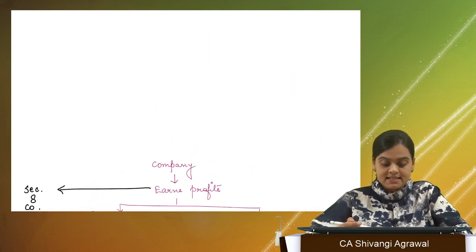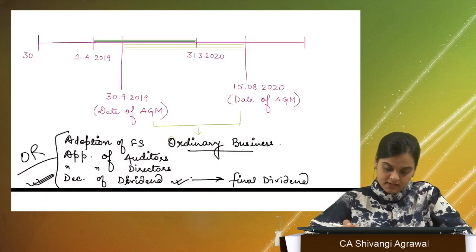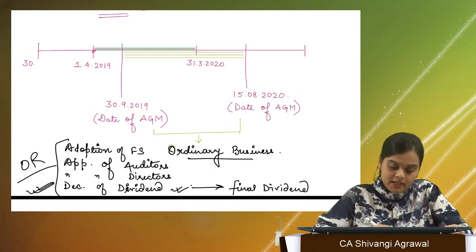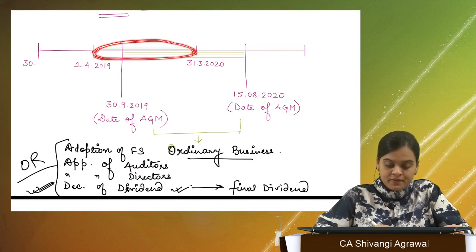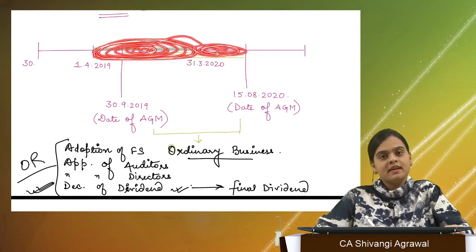That means, whenever you are declaring interim dividend for a particular financial year, I can declare it in the whole financial year or even till the AGM is held.